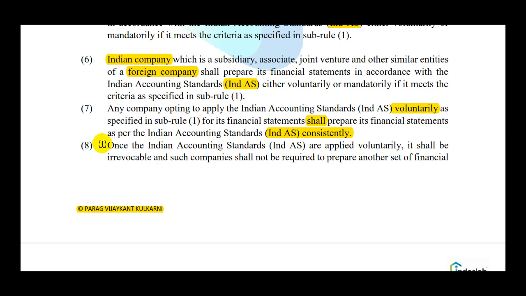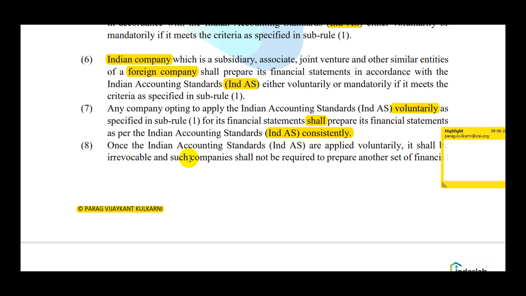Once the Indian accounting standards are applied voluntarily, it shall be irrevocable. Now see, it shall be irrevocable. That's important. So you can't go back and say that no, now I'm not going to apply it, rather voluntary adoption was wrong and let me come into phase 2. So let's say if some company which is covered in phase 2 actually goes for a voluntary adoption in phase 0, then it can't roll back and say that no, for this particular period let me go back to the accounting standard and then let me come back in phase 2. This is not possible. This is not going to happen at all, right?